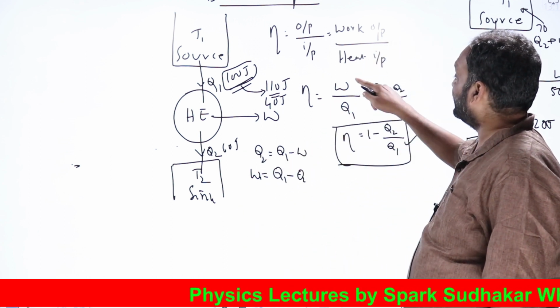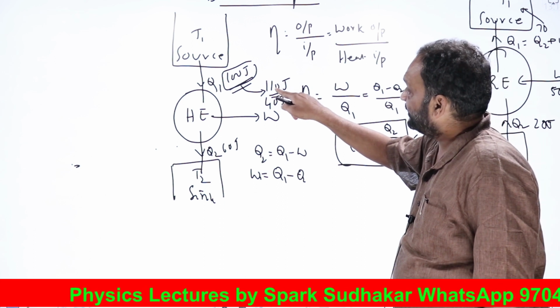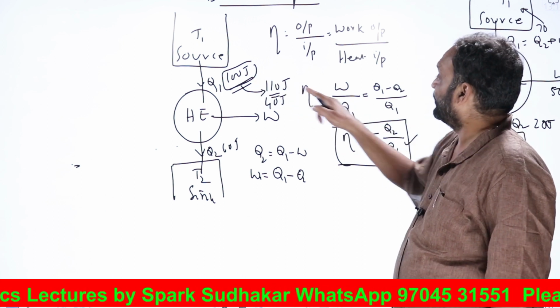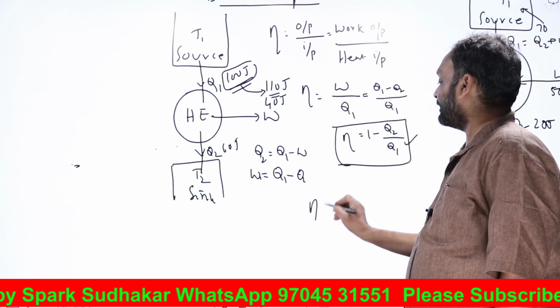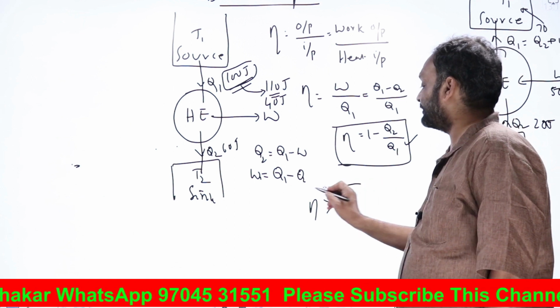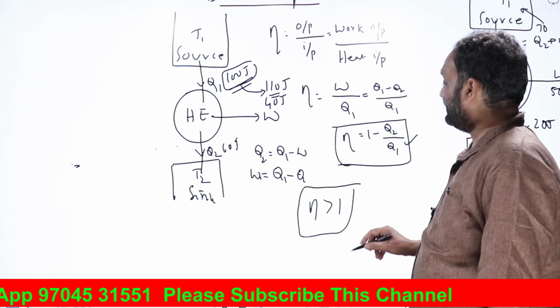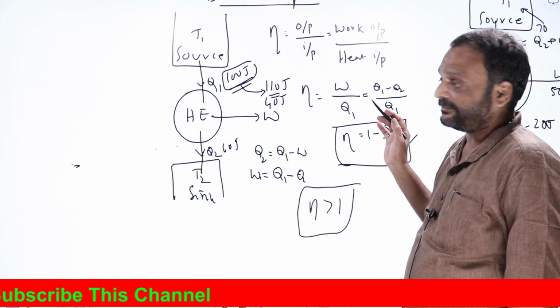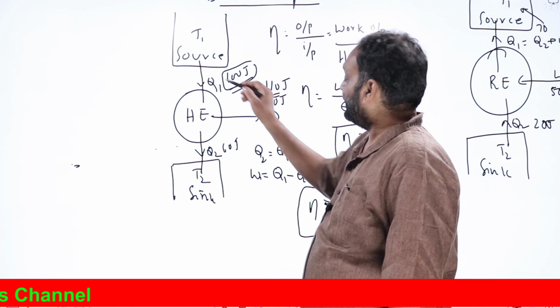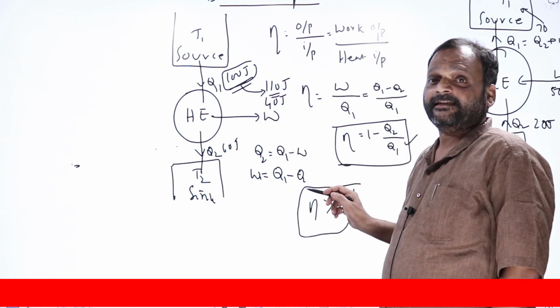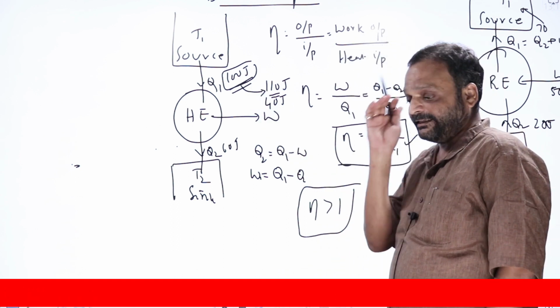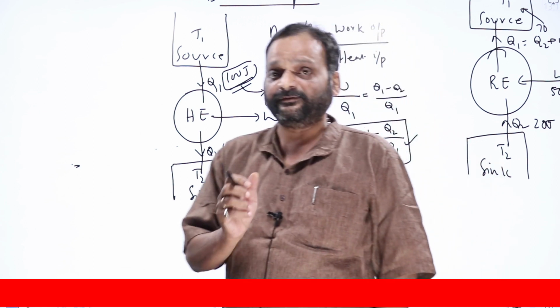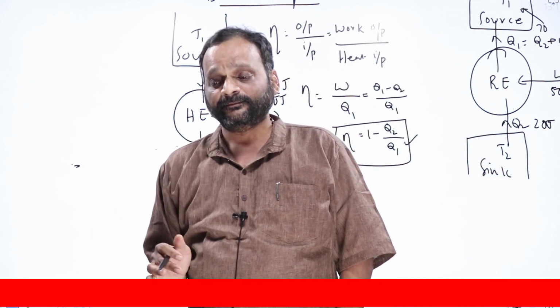That is what is happening here. Eta equal to W by Q1. W is 110, Q1 is 100 only. That eta will be greater than 1. Eta greater than 1. If somebody says there is an engine whose eta is greater than 1, we can simply reject that claim as not possible. Why? Eta cannot be greater than 1. It is a violation of the first law of thermodynamics. No inanimate engine can take less amount of heat and convert more energy into work.